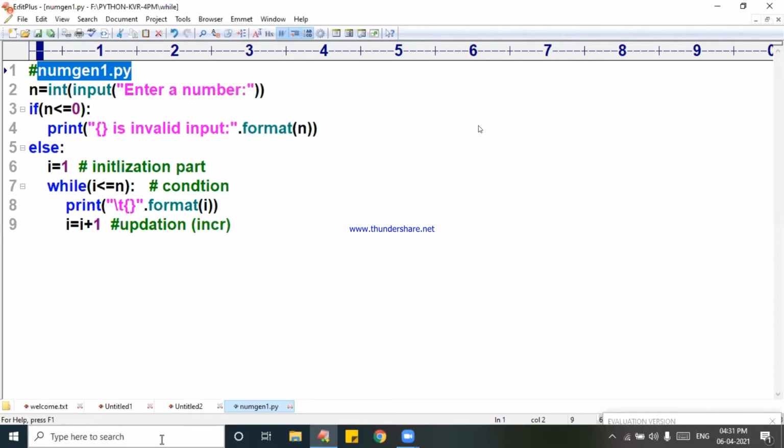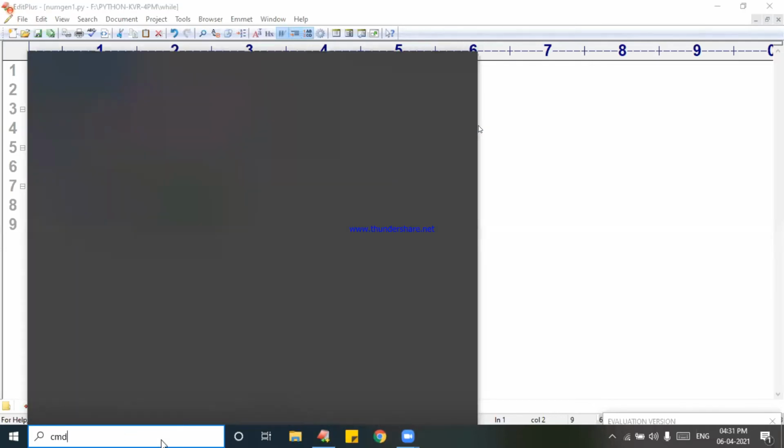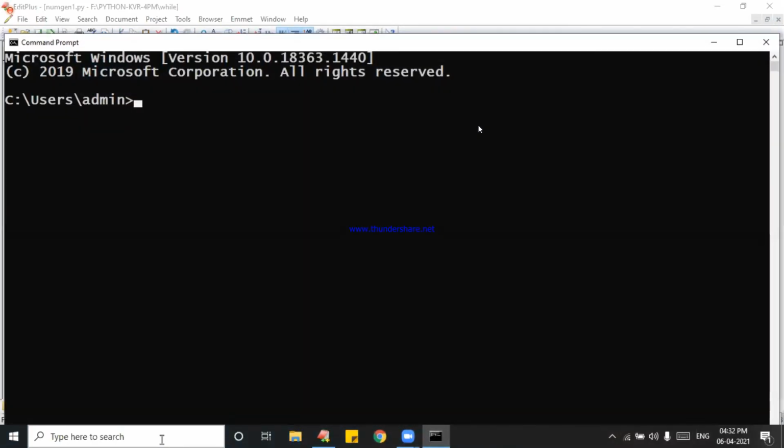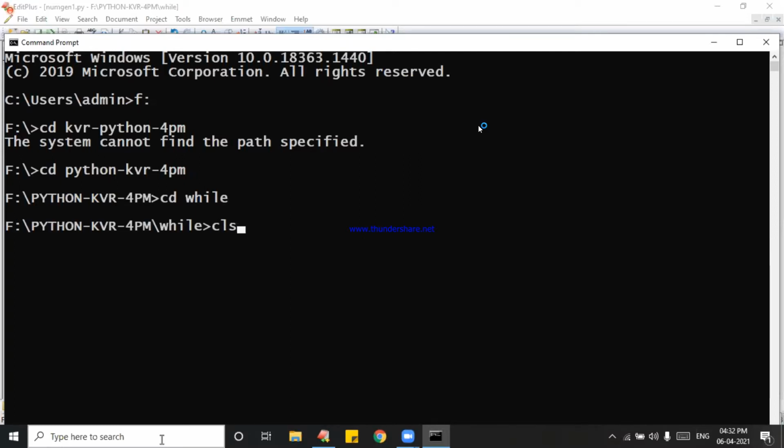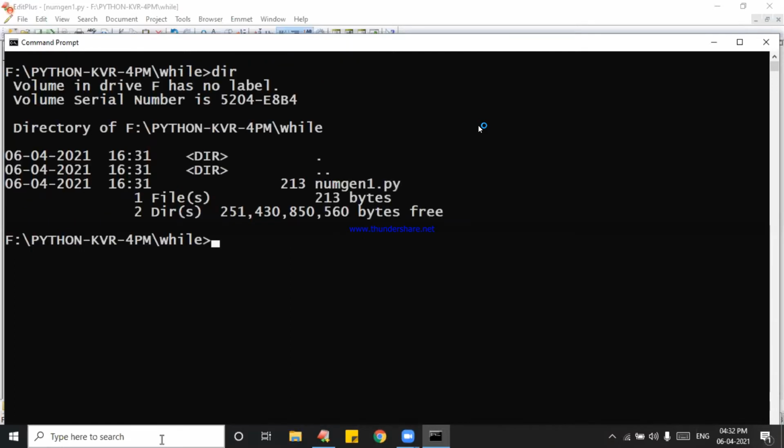I will come to this command prompt. So f colon, cd kvr python 4 p.m. Python KVR, okay. So in that while loop related examples. So dir, you have this file name.